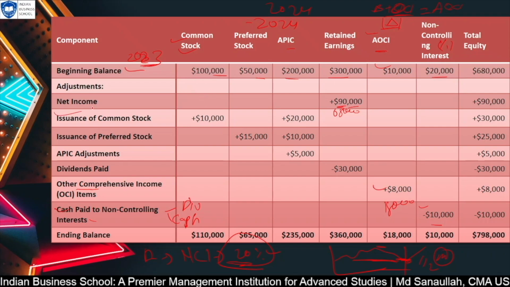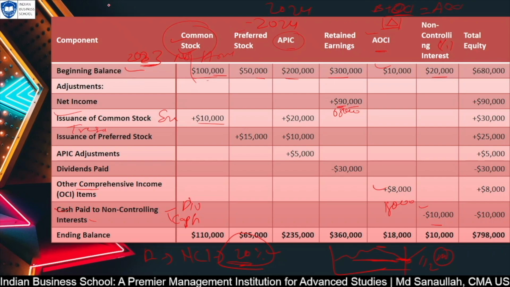When you issue extra stock, it is plus. When you are buying back, another line will come, treasury stock, and in that line item you will reduce. And this is the amount, it is coming in amount. There may be one more line where you can update the number of shares, so that you will have the quantity of shares also, the quantity they have in common stock and in preferred stock. This one will not have the quantity.